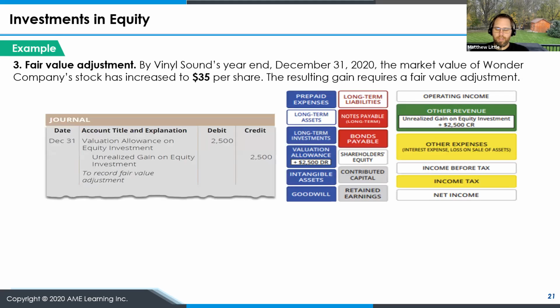So then you have a fair value adjustment. By the year end of December 31st, 2020, the market value of the stock has increased to $35 per share. So we need to calculate the fair value adjustment. Looking at how many shares we purchased times the $35, we have an unrealized gain of $2,500 in this calculation. So we will credit unrealized gain on equity investment, which hits our operating income under other revenue. And then we have a debit to valuation allowance on equity investment for $2,500, which is under the long-term assets section, and it's increasing the value of those long-term investments.